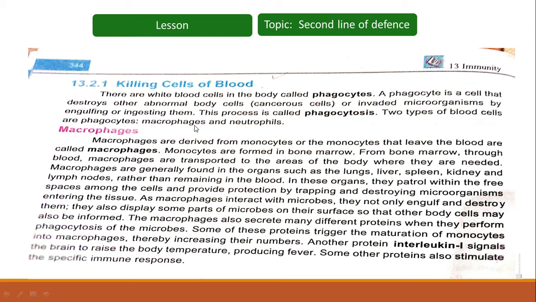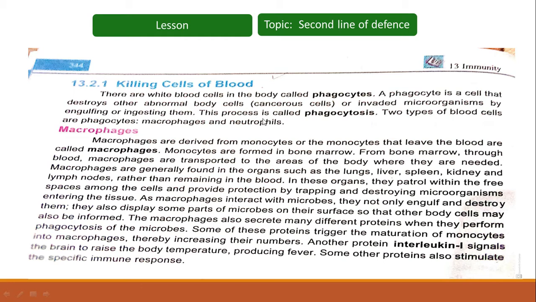So a phagocyte is a white blood cell within the body that destroys any abnormal or foreign cell, maybe a cancerous cell or any microbe, just by engulfing them, taking them in, and finally digesting them. Phagocytes destroy cancerous cells and invaded microorganisms by engulfing and ingesting them.